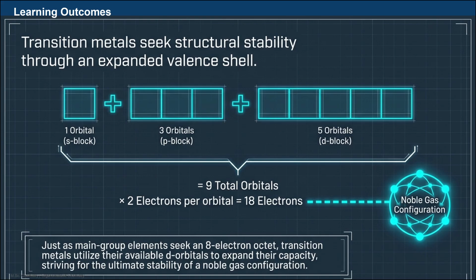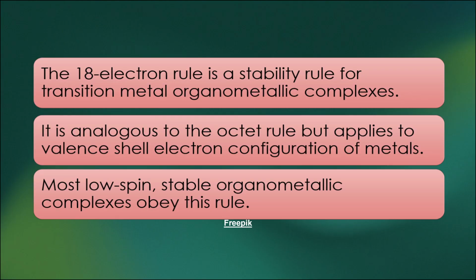Just as main group elements seek an 8 electron octet, transition metals utilize their available d orbitals to expand their capacity, striving for the ultimate stability of a noble gas configuration. The 18 electron rule is a stability rule. As I said before, it is for transition metal organometallic complexes, and it is analogous to the octet rule. We are very well aware of the octet rule: you have 8 electrons in the outermost valence shell, but this applies to the valence shell electron configuration of metals. Most low spin stable organometallic complexes obey this 18 electron rule.